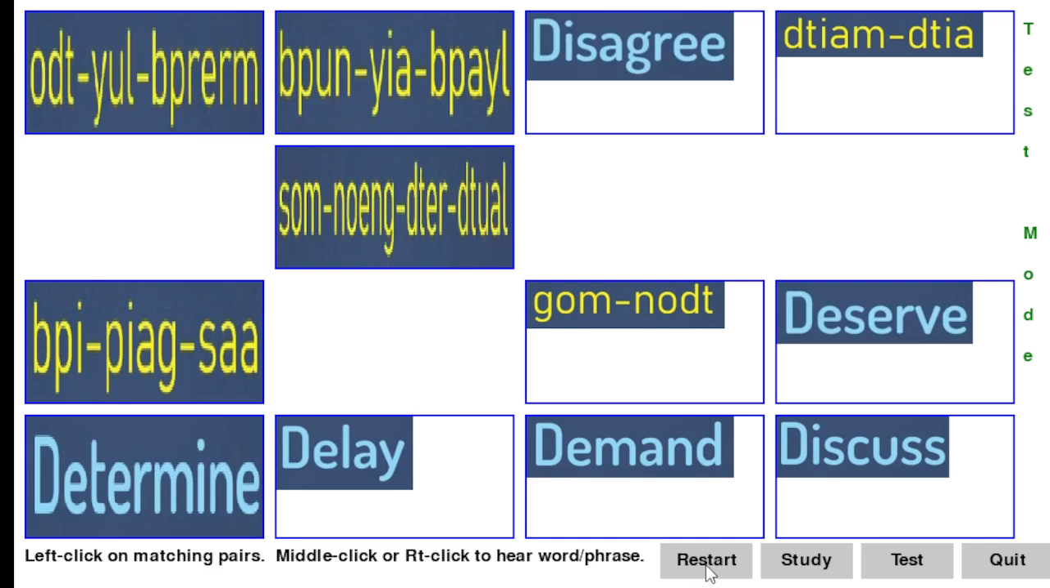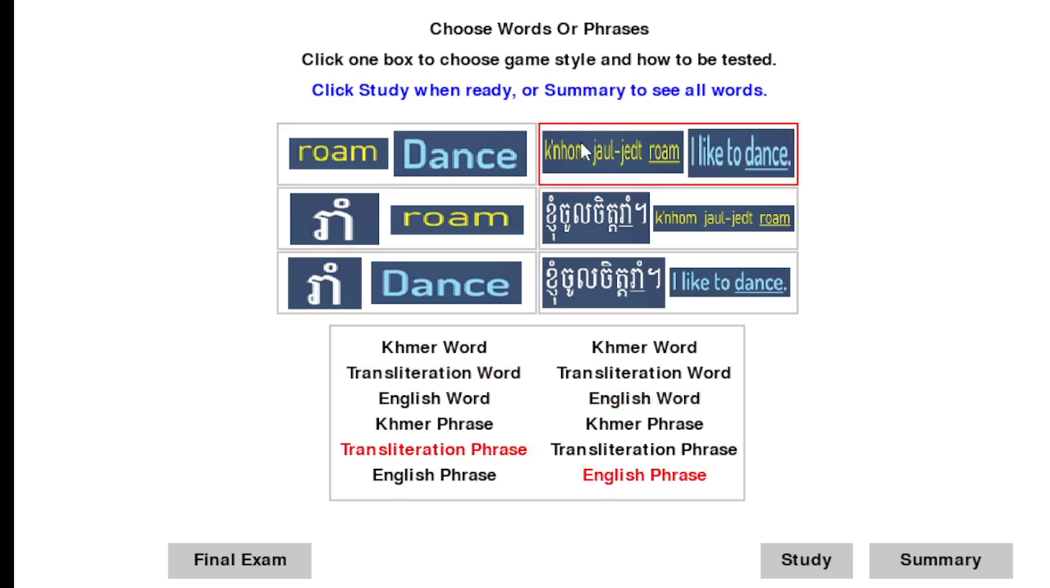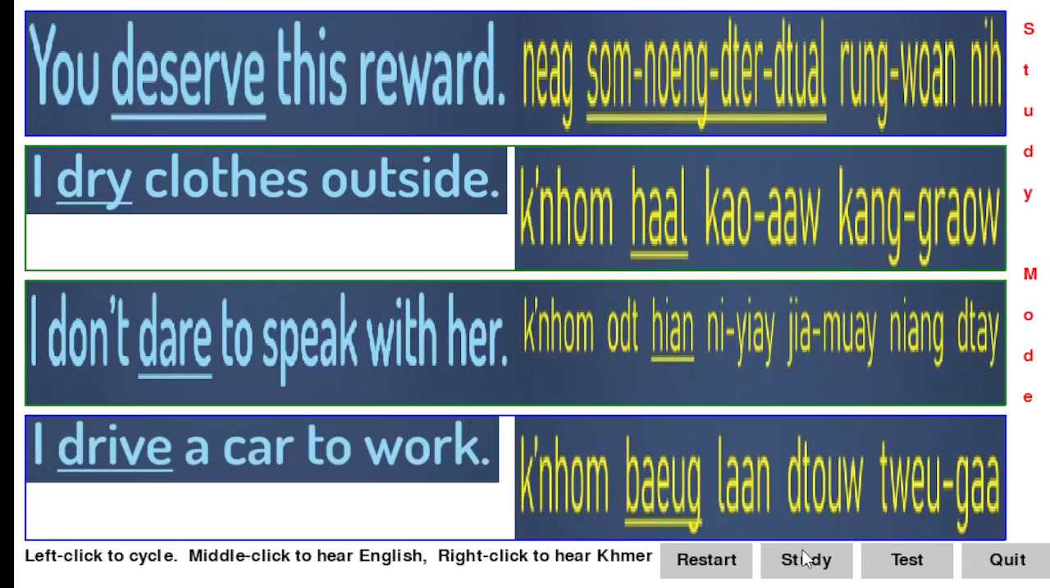And then you could come back and do the same thing for phrases. And if you right click, you can hear the phrase in Khmer, or middle click and hear it in English. I don't dare speak with her.